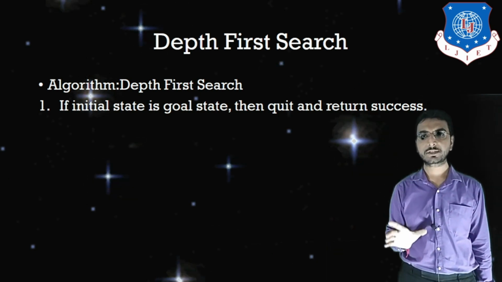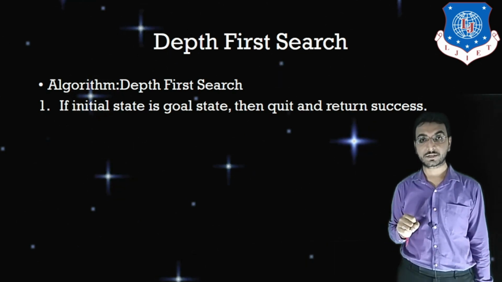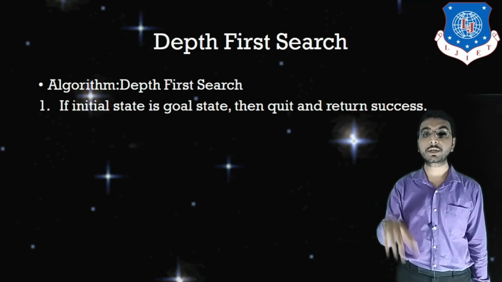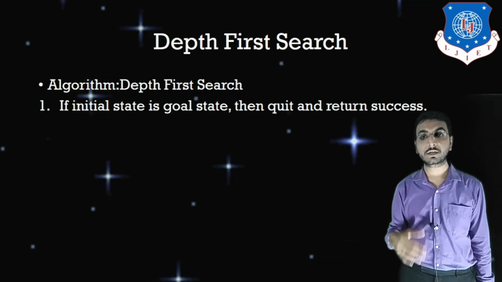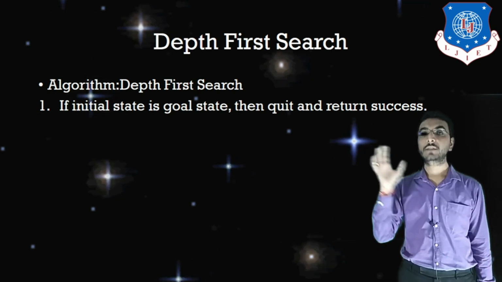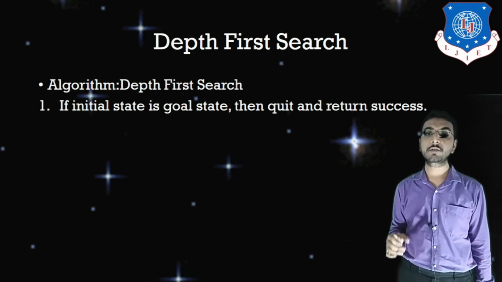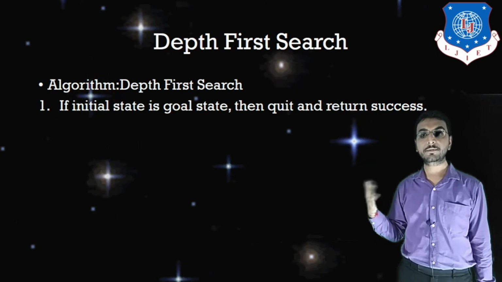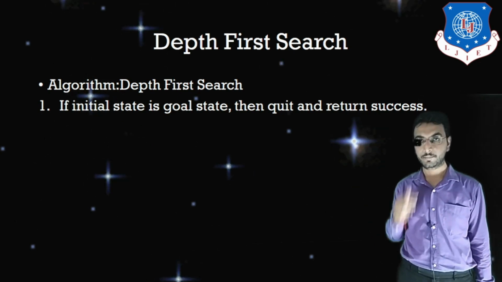This depth first search is going to employ a stack as its data structure, because we want to go deeper and deeper, and if we get stuck at some point from which the continuation cannot be done, then it will backtrack. Okay, so for backtracking we have to proceed in LIFO manner. So LIFO manner is going to be used with a stack only, right?